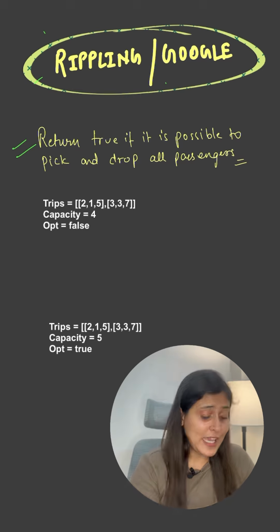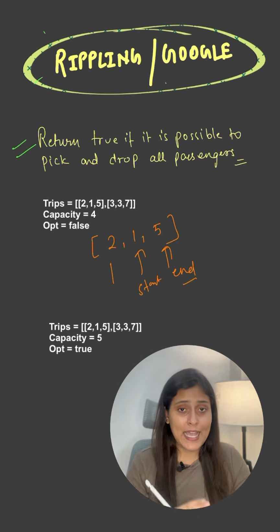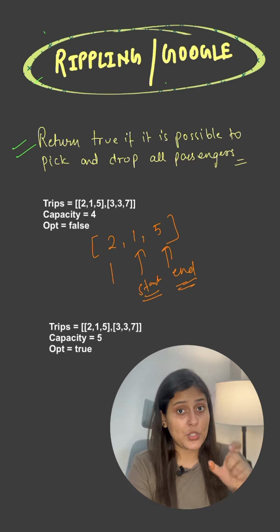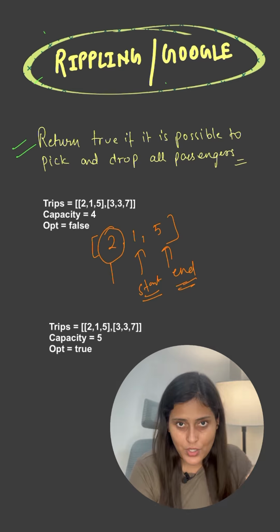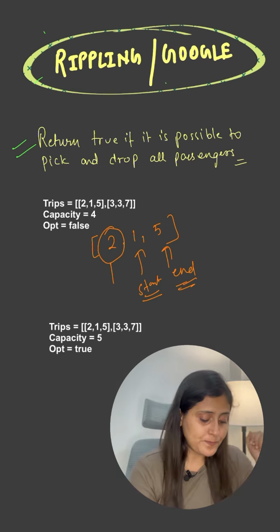The unique condition is that you have been given trips. In trips there are 3 elements. The second and third elements tell the start and end time for the particular trip, and the first element says the maximum number of passengers, or you can say the capacity, allowed to travel during that period.